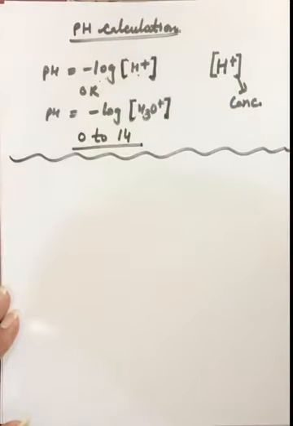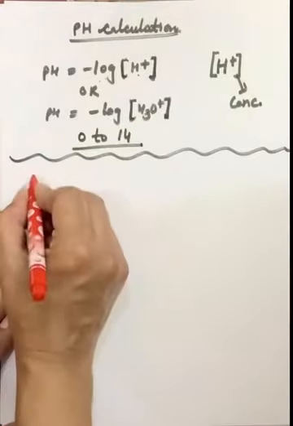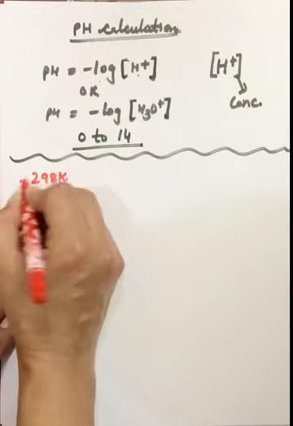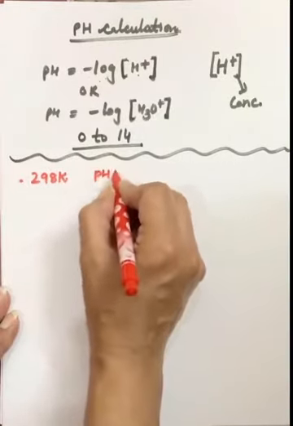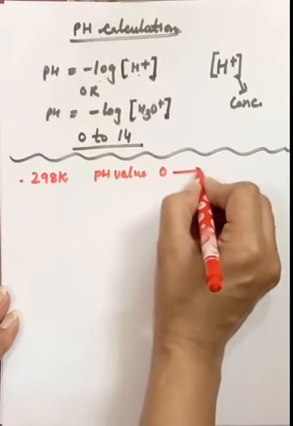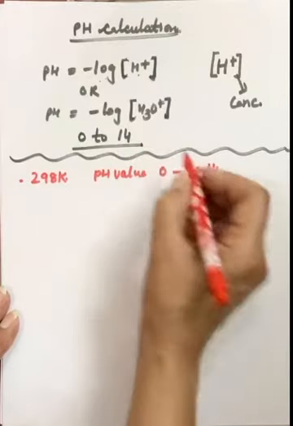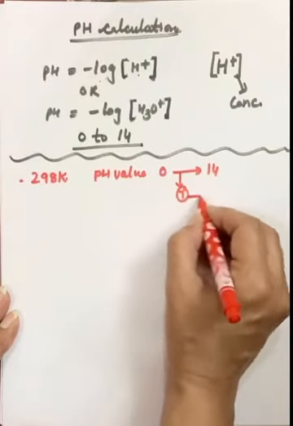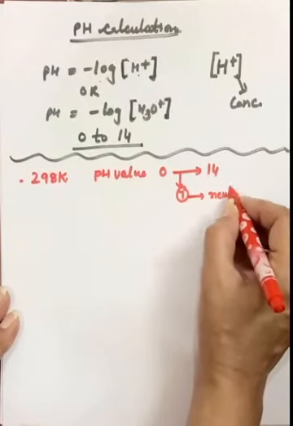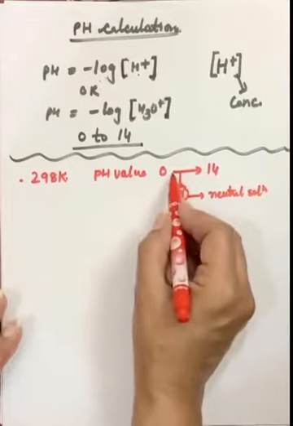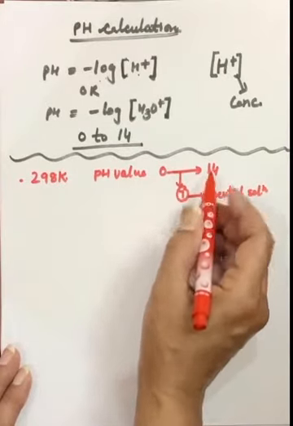Now, some points about the pH. When the temperature is 298 Kelvin, the pH value ranges from 0 to 14, like I told you above, and 7 is the middle value for neutral solutions. 7 is the value for which solutions? That is neutral solutions. And the pH values are from 0 to 14.